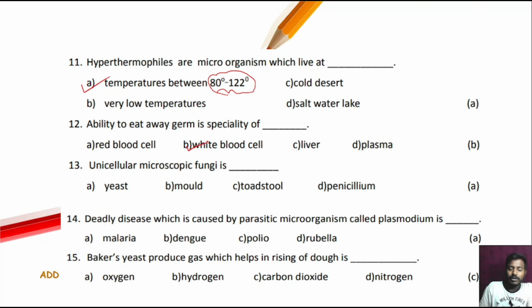Okay, in our blood there are three types of cells. One is RBC, another is WBC, next is platelet, and also blood plasma is there.